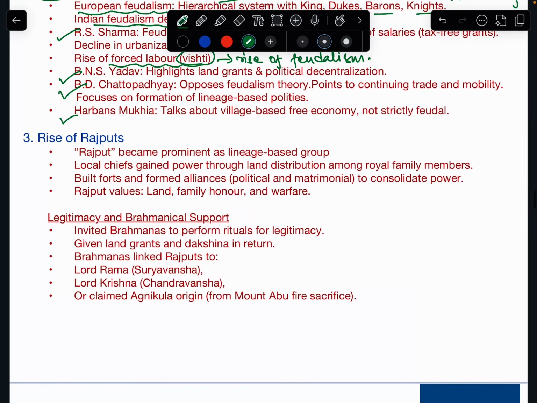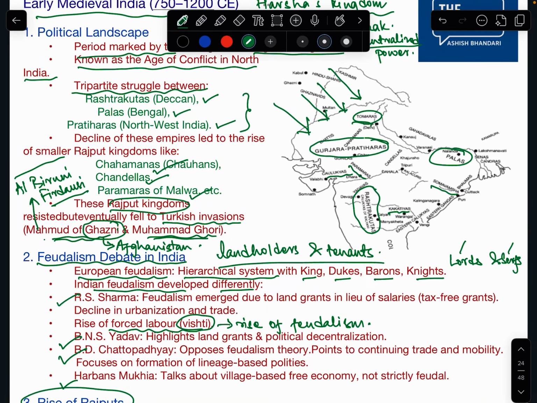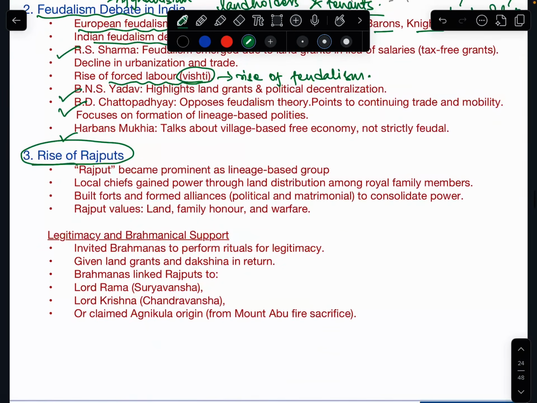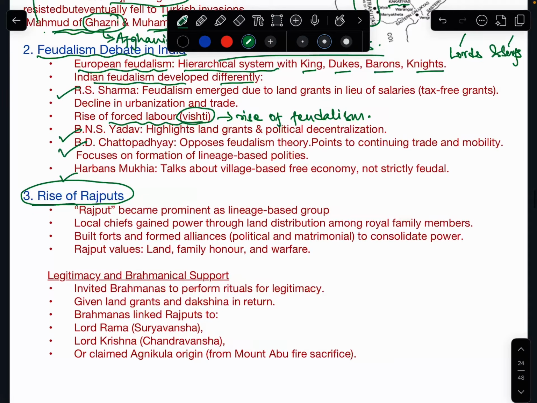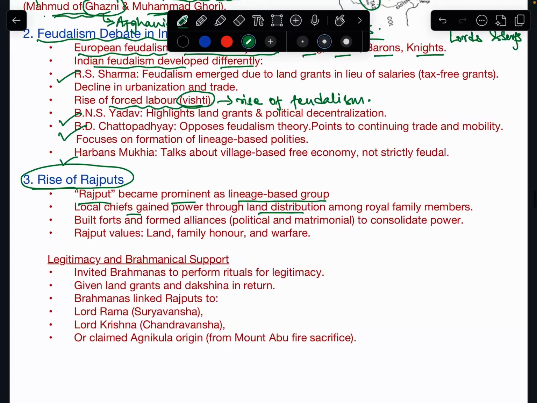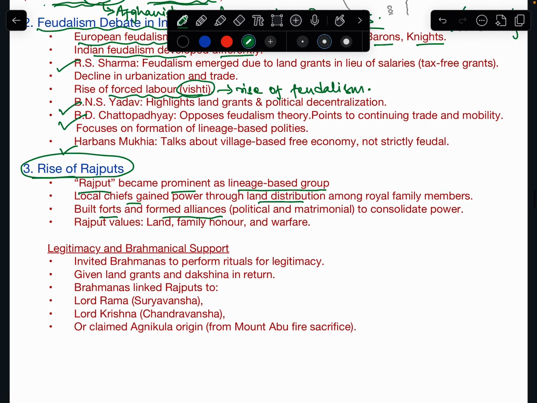Now in this period we have the rise of Rajputs, as we have already discussed: Tomars, Parmars, Chandelas. There were different Rajput clans ruling over different parts of India. Rajputs became prominent as a lineage-based group, and they gained power through land distribution among royal family members. They built forts and formed political and matrimonial alliances to consolidate power. They also got Brahmanical support, inviting Brahmins to perform rituals for legitimacy.